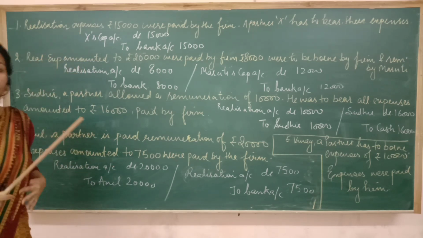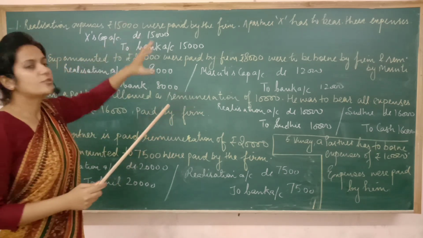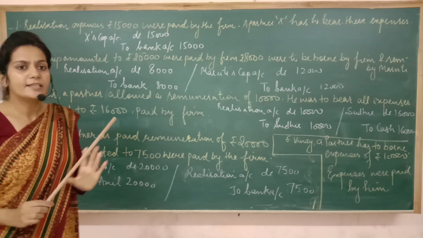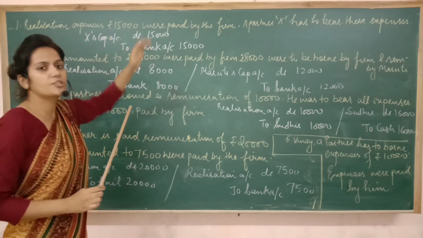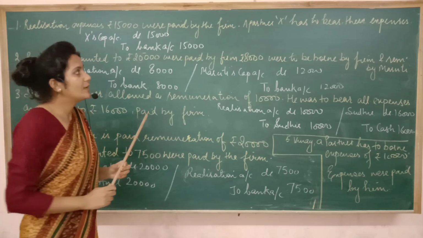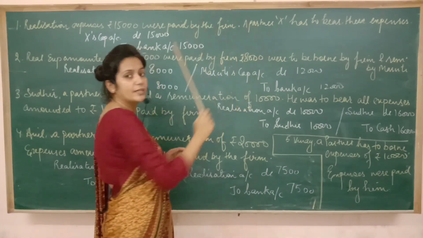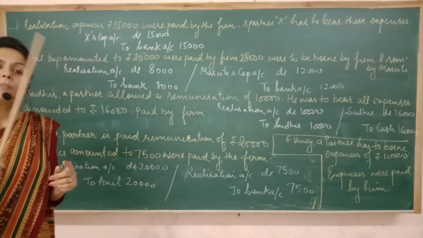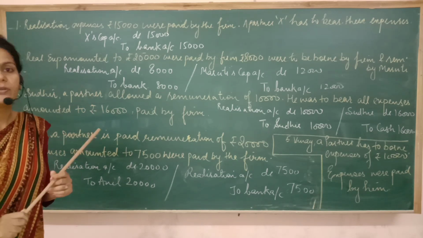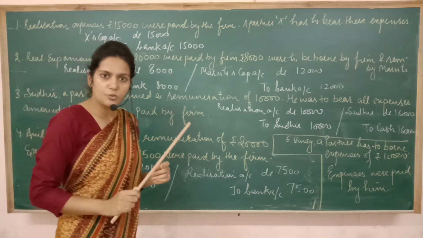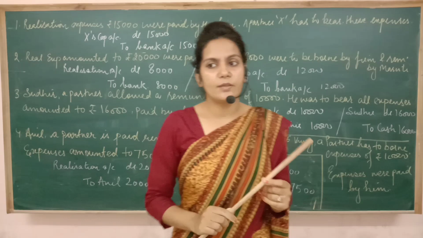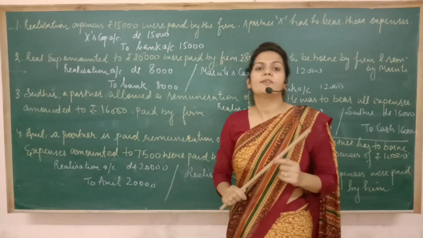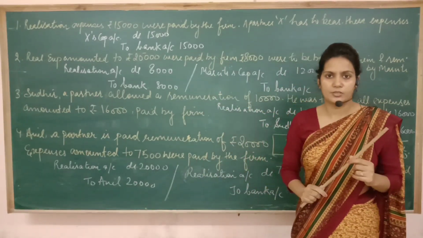Then ultimately what is the firm going to do? The firm is not liable to pay this. That's why I can't debit realization account in this case. Ultimately, it's the partner who had to bear it, so only the partner's account will be debited. Please students, just make a note. If the firm is liable to pay something, then only we debit realization account.